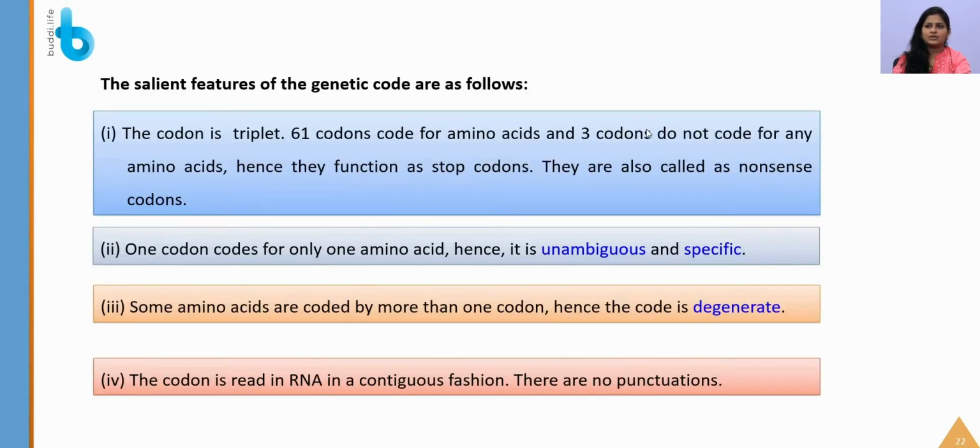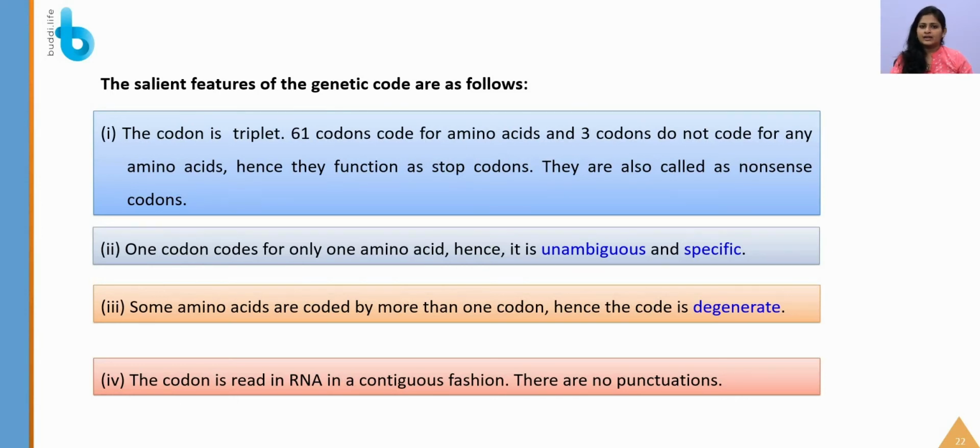So now we are going to read about the properties of genetic code, which are very important from your exam point of view. There will be hardly 6 points, and you have to know all these 6 in order to score. So these will be definite questions in your board exams. First, we know that codon is triplet. So codon is always triplet.